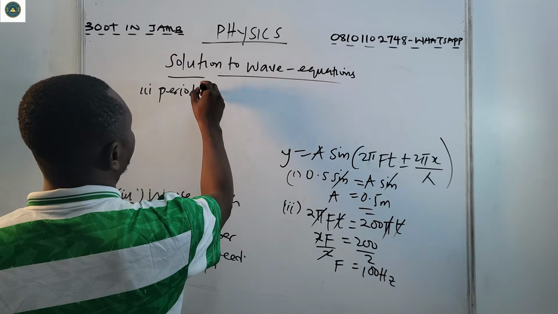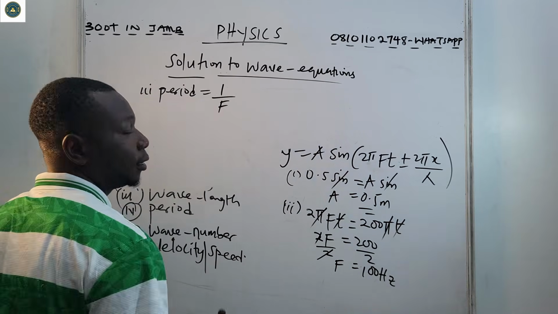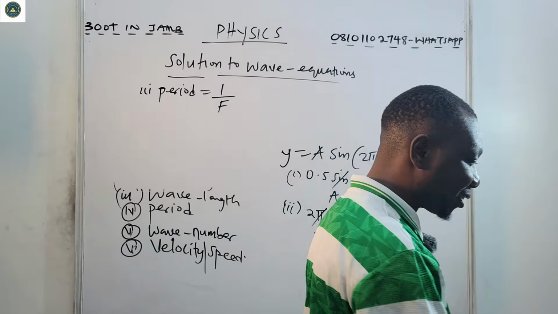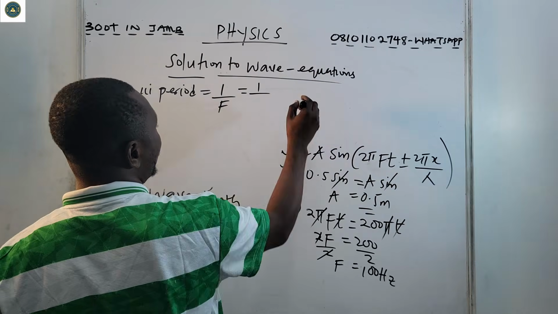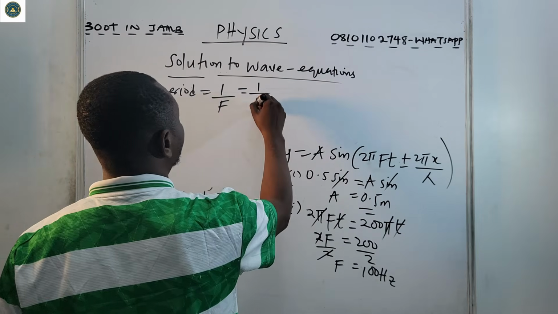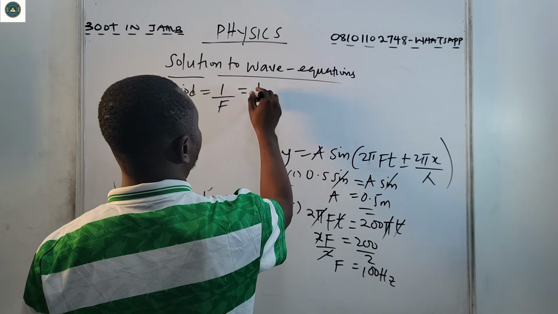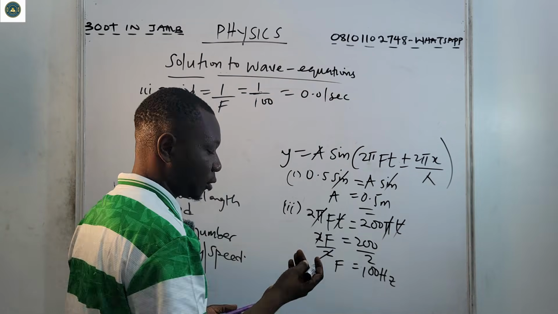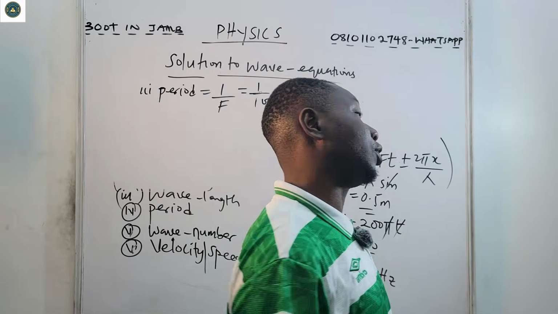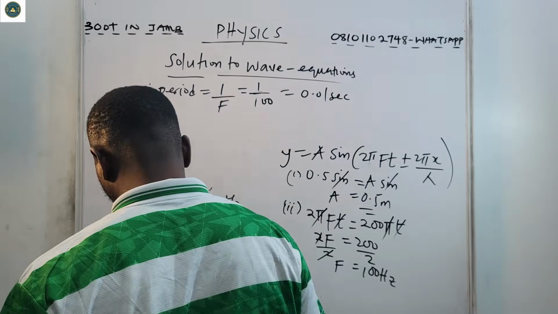Period is 1 over frequency. Period is the reciprocal of frequency, or the inverse. So that will give me 1 over 100, since the frequency is 100. If I divide, I have 0.01 seconds. So the period is 0.01 seconds.